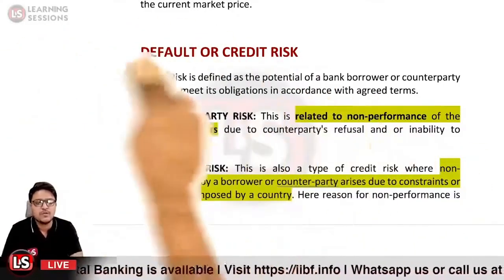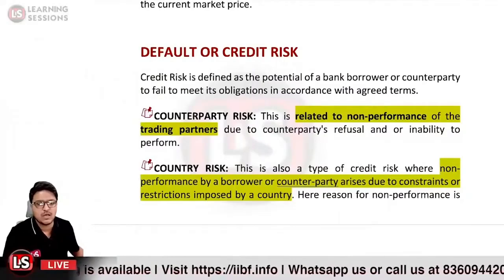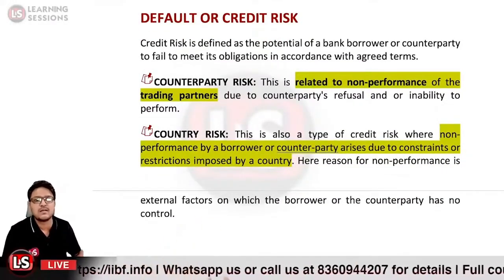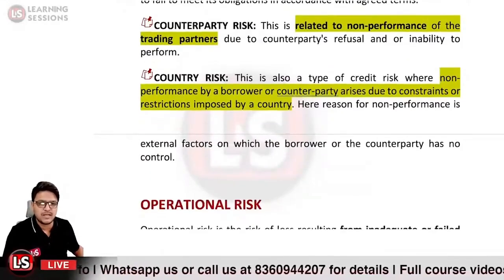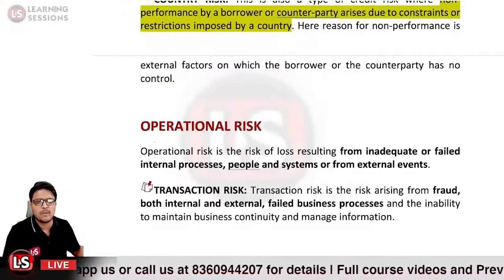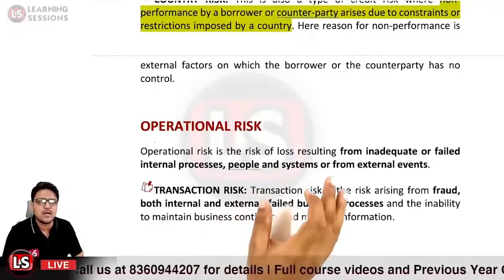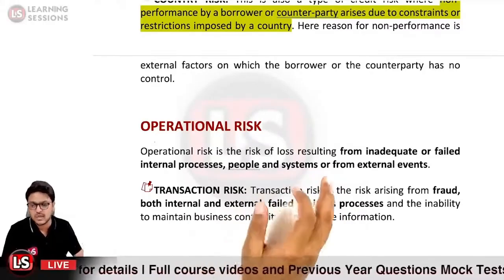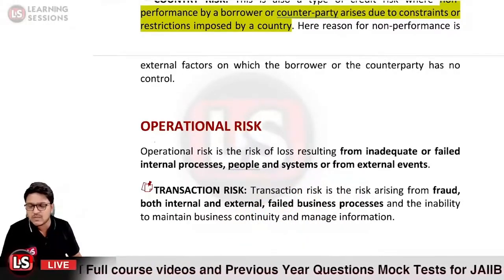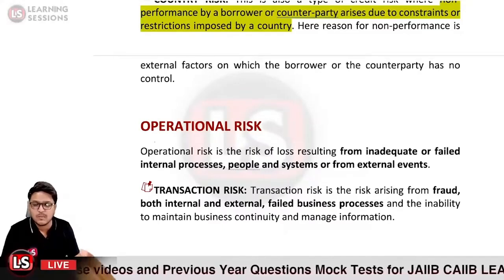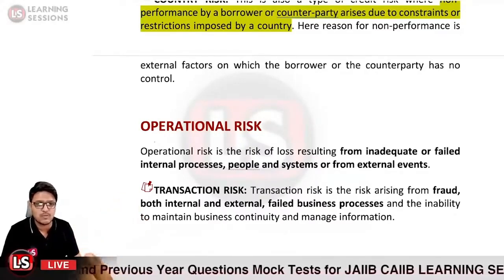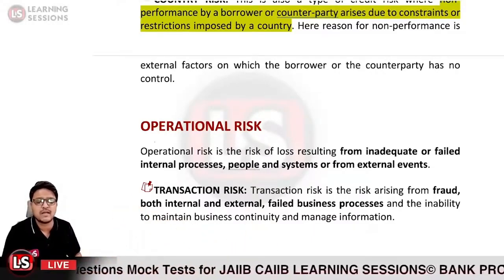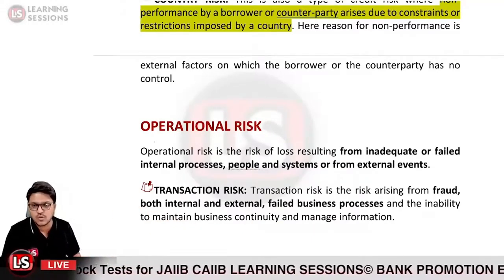But here the reason for the non-performance is not that they do not want to perform, but that these are external reasons. Then it is related to the operational risk. Operational risk is the risk of loss resulting from inadequate or failed internal processes. It may be due to people or frauds, or it may be related to external events also. Those all are covered under operational risks.